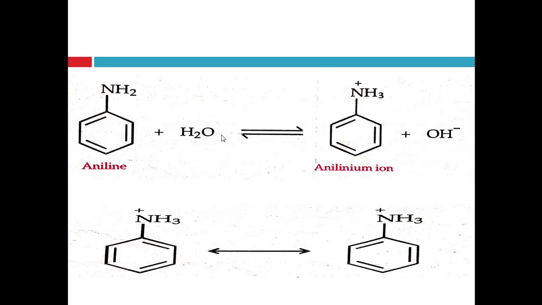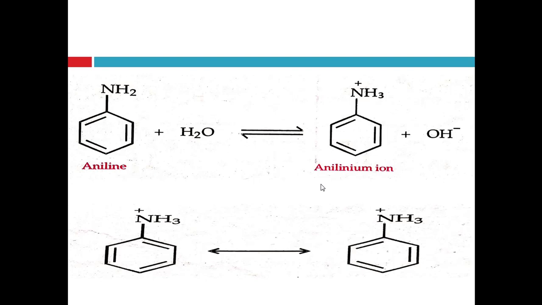In second terms, see, when aniline gets protonated, or reacts with water, it forms anilinium ion, right? And this anilinium ion has only two resonating structures, because here the lone pair of electrons of nitrogen is used by the protonation reaction, right? That's why the resonating structures of the anilinium ion are only two canonical structures, right?